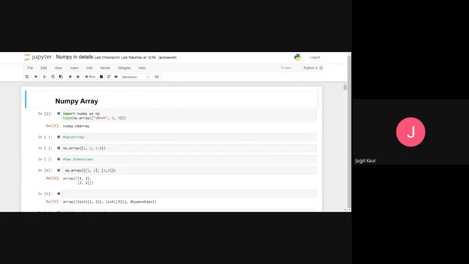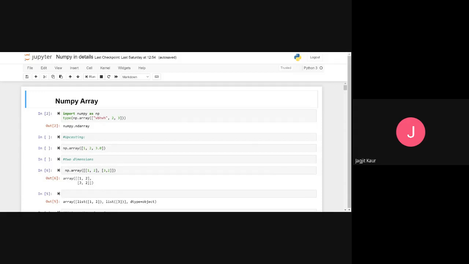Yes, sir. NumPy arrays used to create the array from the list. Okay. And what is list doing actually? From the list, we are also creating some array-like structure. Isn't it so? Yes, sir.